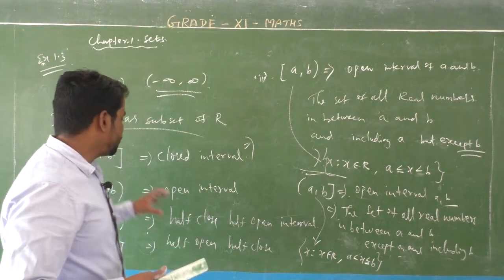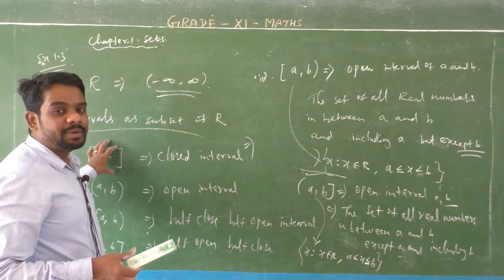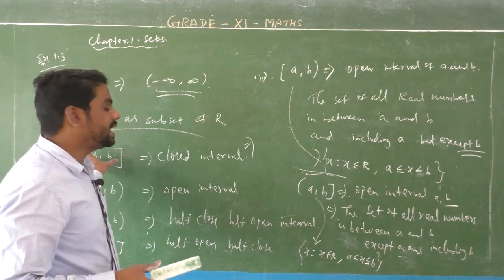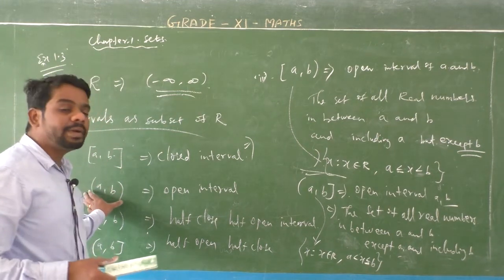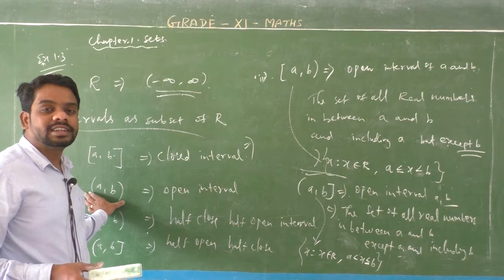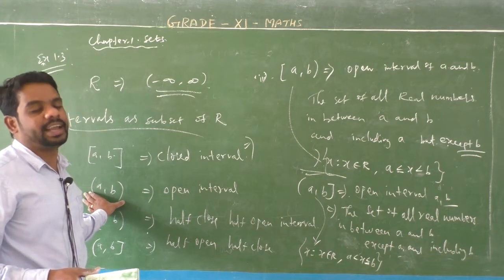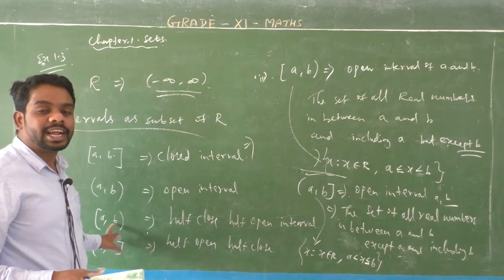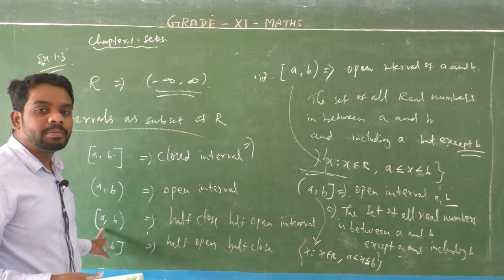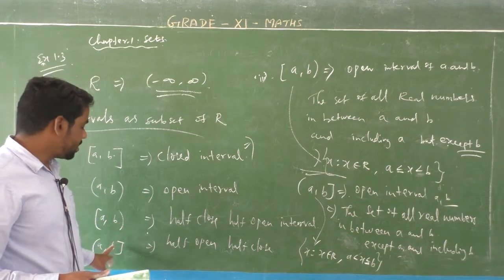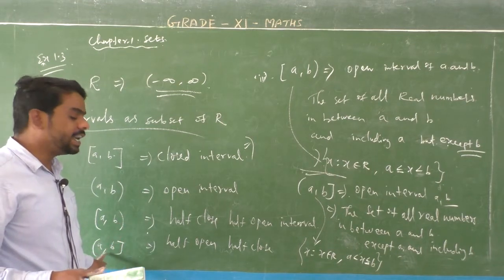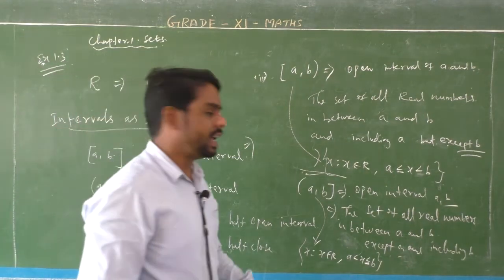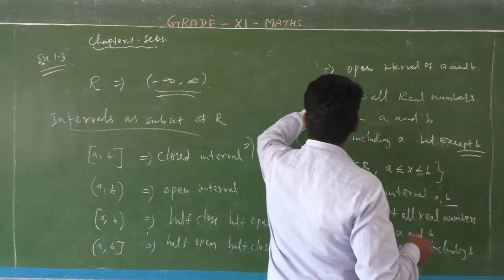Okay, so the first one is the set of all real numbers in between A and B, including A and B. Here the value of X includes the endpoints. But the second, the open interval, means excluding the endpoints: the set of all numbers in between only. And the last one, the third one, is the set of all real numbers in between A and B, here including A but excluding B. Next, the last one is the set of all real numbers in between A and B except A and including B. Okay, right. Next, the number line.